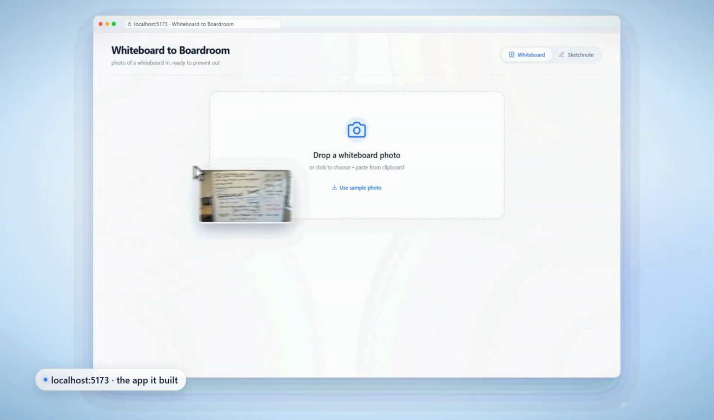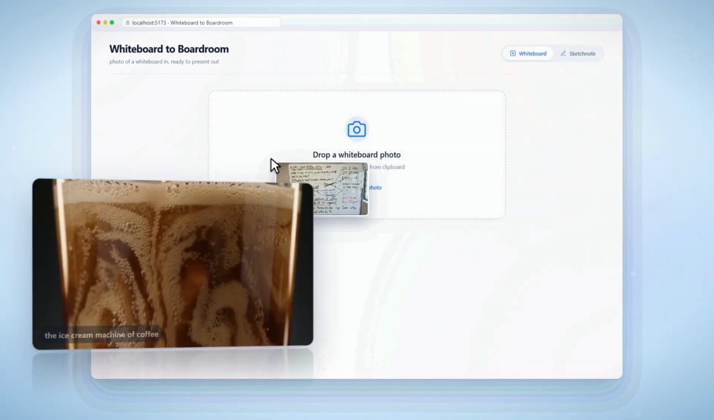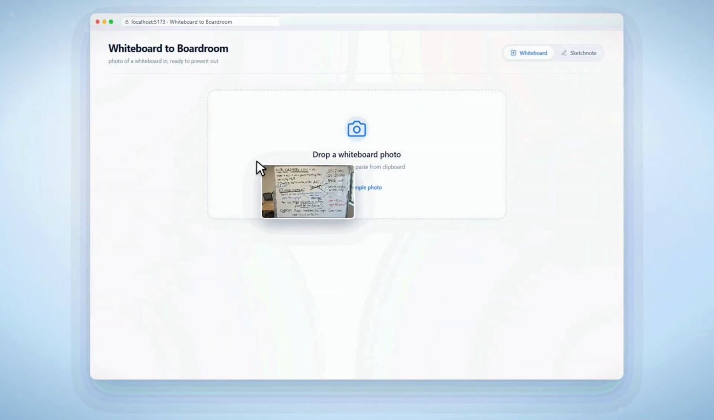And this is our Nitro cold brew board. Nitro's kind of the ice cream machine of coffee. Great until the gas runs out, so that's what all the notes are about. Drop the photo in.